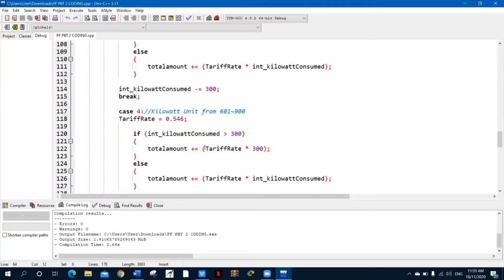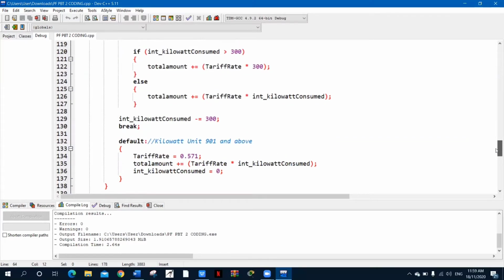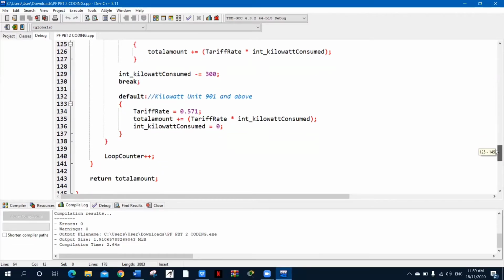Here in case 4, we take 300 kilowatt consumed, and the balance of kilowatt units, 900 and above, will be calculated by tariff rate 0.571. The total amount is calculated by tariff rate times the balance kilowatt consumed. After we calculate all the kilowatt units, the balance will be 0.